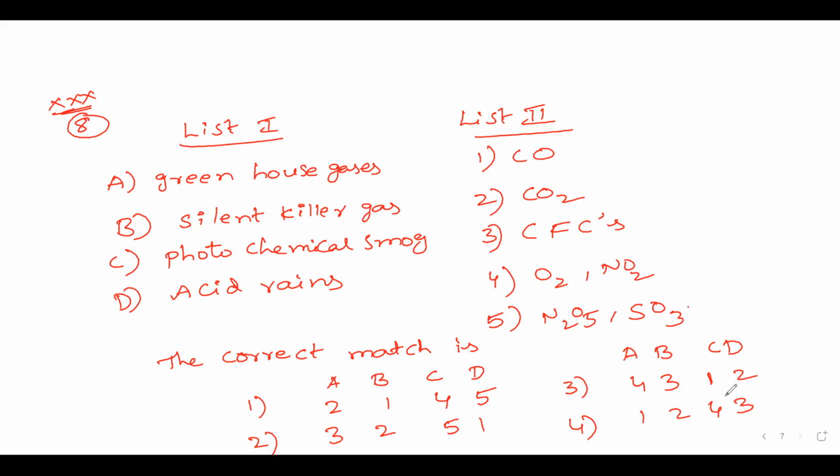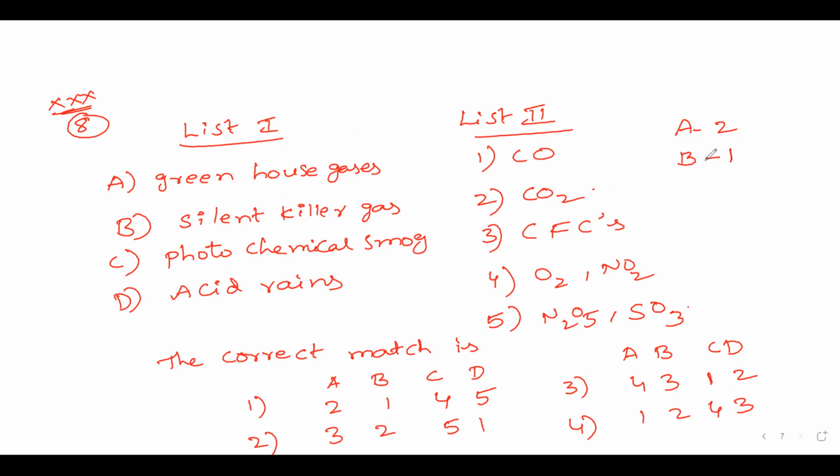Now we're going to discuss this answer. So question number 8. Greenhouse gas, it is nothing but carbon dioxide. So A is 2. Silent killer gas, it is nothing but carbon monoxide because it is very fatal.